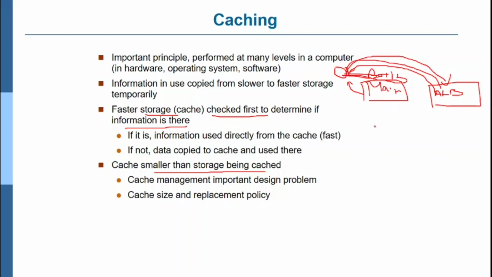So cache is always faster compared to the secondary memory. Within a fraction of a second it can perform the operation. And whatever data is stored in the cache is all temporary, not permanent. Whatever data is stored in the secondary memory is permanent, but it is very slow to access when computing between the cache and the secondary memory.